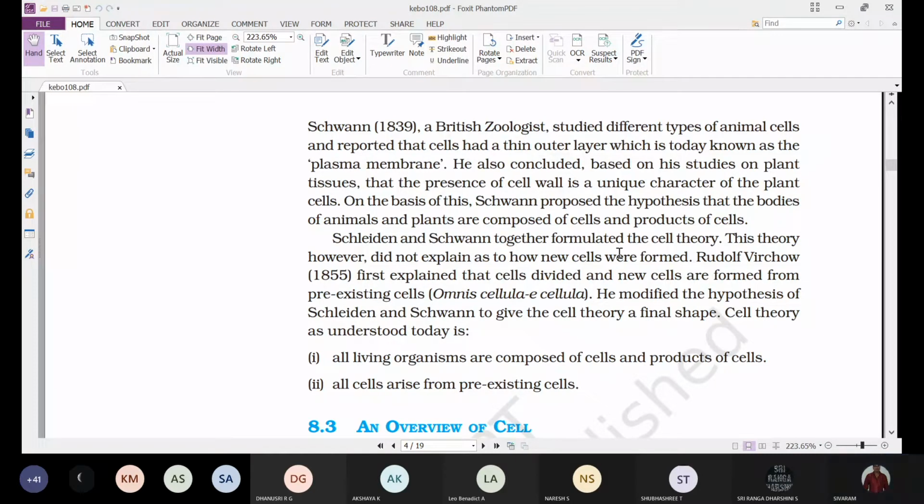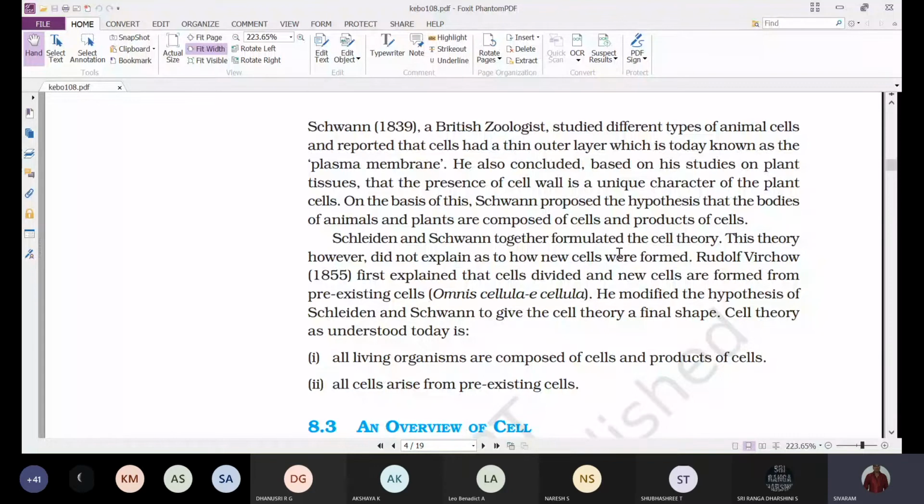And next, he modified the hypothesis of Schleiden and Schwann to give the cell theory a final shape. So whatever statement was given by Rudolf Virchow, that new cells are formed from pre-existing cells, is also added to the postulates of cell theory, and the final shape was given to the cell theory.